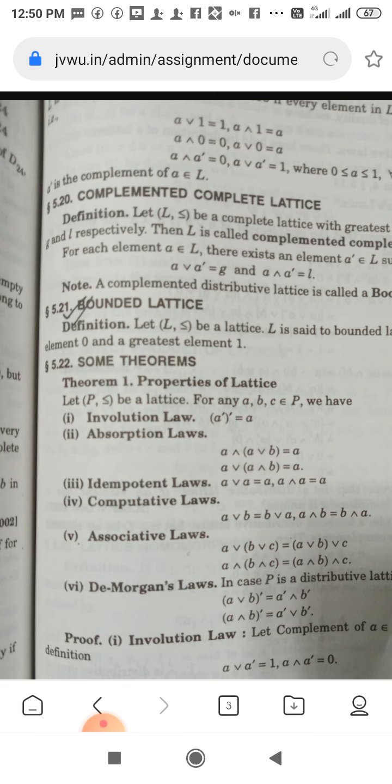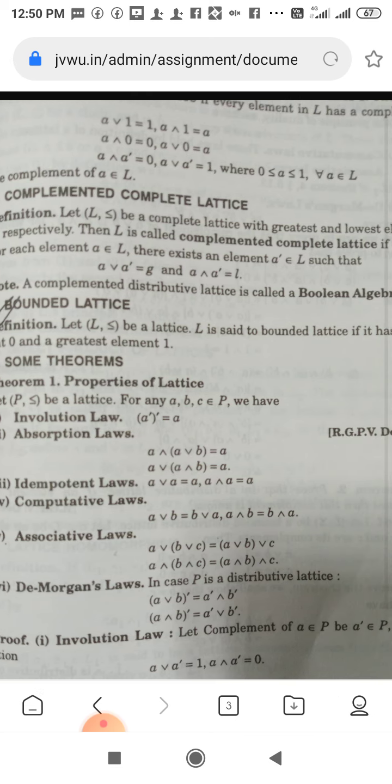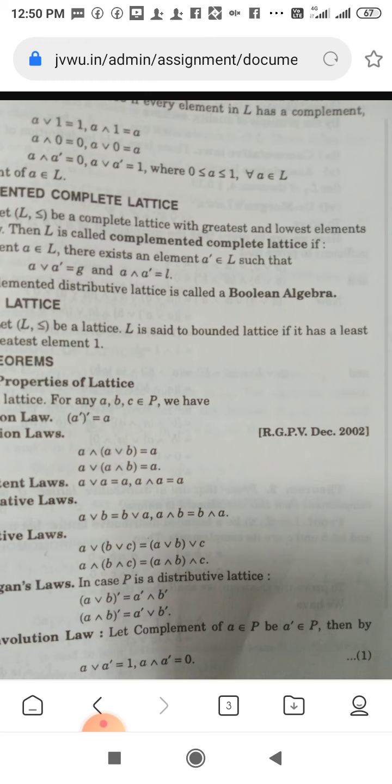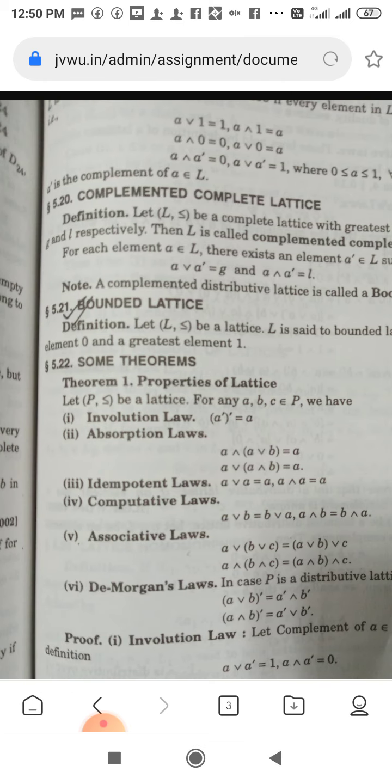Bounded lattice. Let (L, ≤) be a lattice. L is said to be a bounded lattice if it has a least element 0 and a greatest element 1. The essential prerequisite for a bounded lattice is that it consists of a lowest element 0 and a greatest element 1. Then this structure is called a bounded lattice. Some theorems and properties.